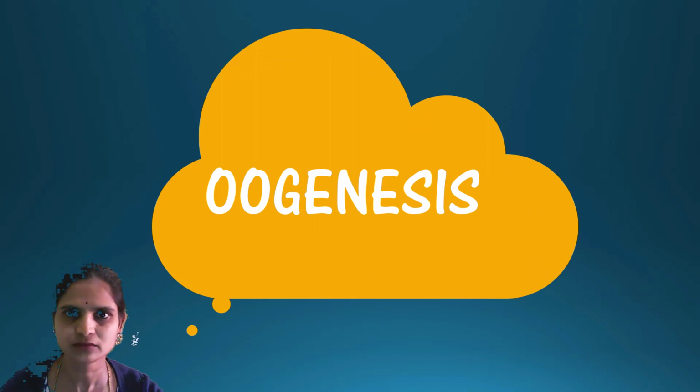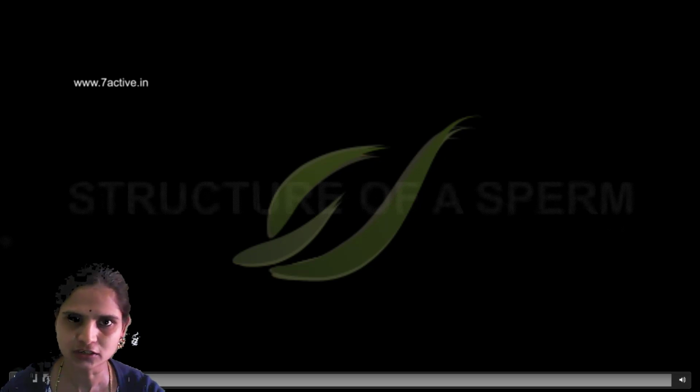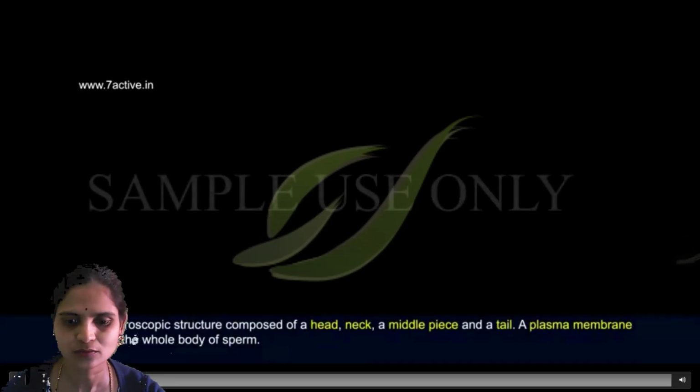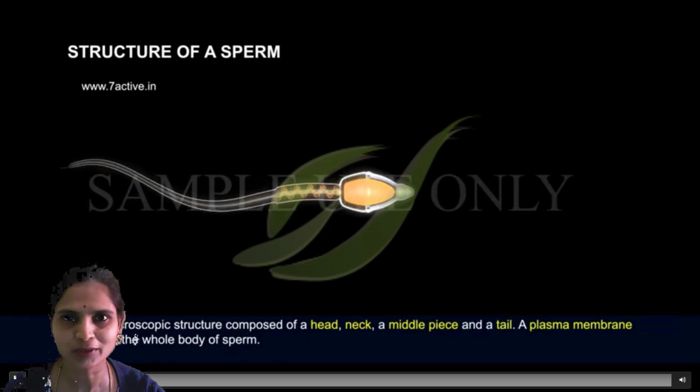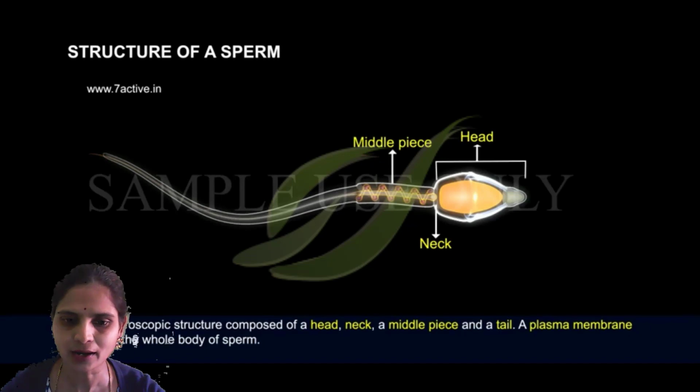In the last session, we discussed the structure of sperm. I'll brief this. The structure of sperm is haploid and microscopic in nature. It consists of a condensed nucleus which carries genetic material. The structure of sperm consists of head, neck, middle piece and tail.